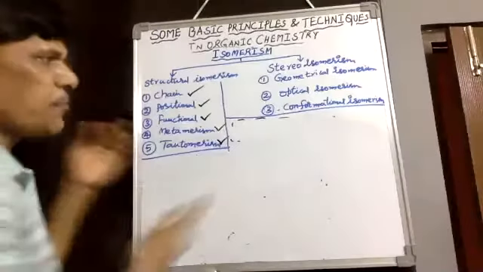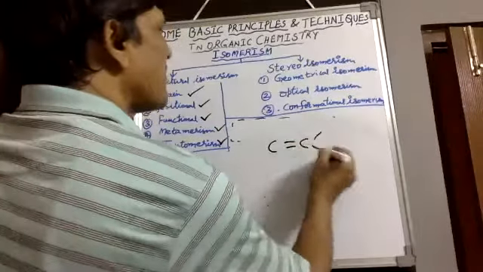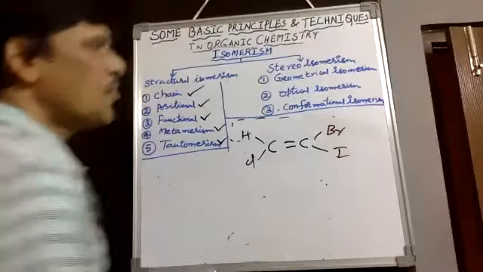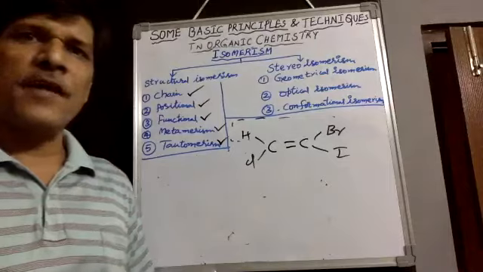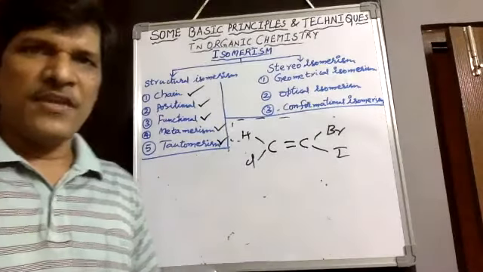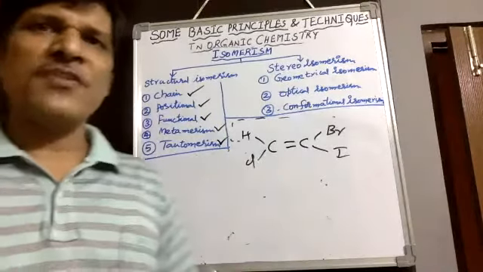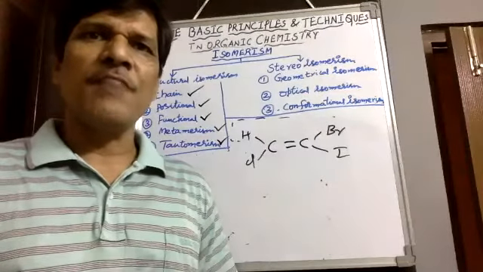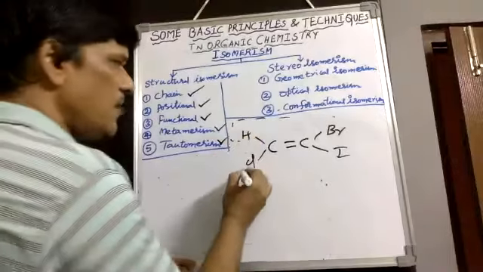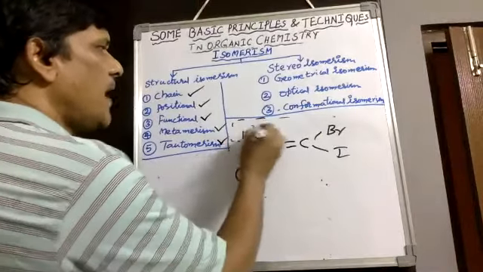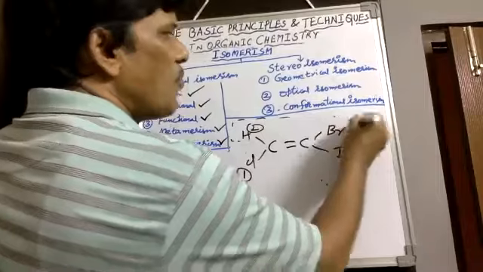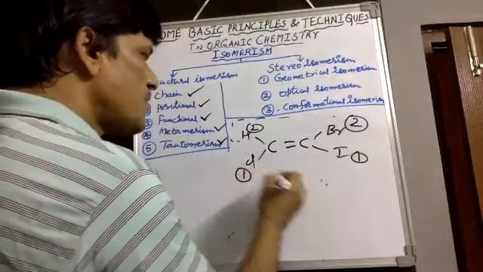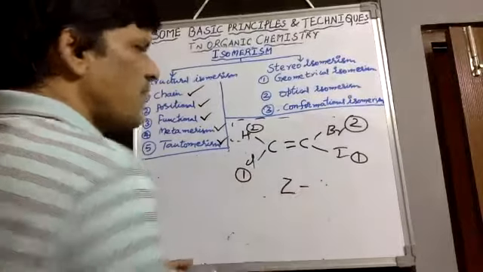Suppose all dissimilar groups are there on the two carbon centers, like hydrogen, chlorine, bromine and iodine. Four dissimilar groups means we cannot identify equal priority groups, so we have to go for EZ configuration. That EZ configuration we can explain based on the CIP rules, the Cahn, Ingold, Prelog rule. Higher atomic number, higher priority; lesser atomic number, lesser priority. So here chlorine is 1, hydrogen 2. Iodine has the higher atomic number, bromine lesser. If equal priority groups exist on the same side, we take Zusammen or Z configuration.